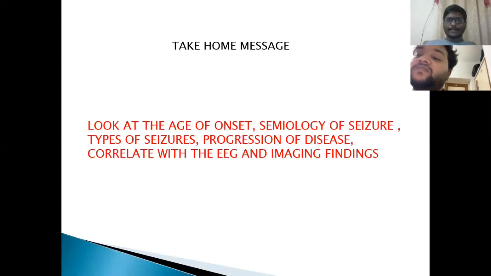Whenever you deal with an epilepsy syndrome, always look at the age of onset. One more thing I forgot, family history. Age of onset, family history, semiology of the seizure, type of seizure, progression of the disease, and associated developmental delay present or not, and then correlate with the EEG and imaging findings. You will come up with one diagnosis. I think you understood at least some part of this lecture.